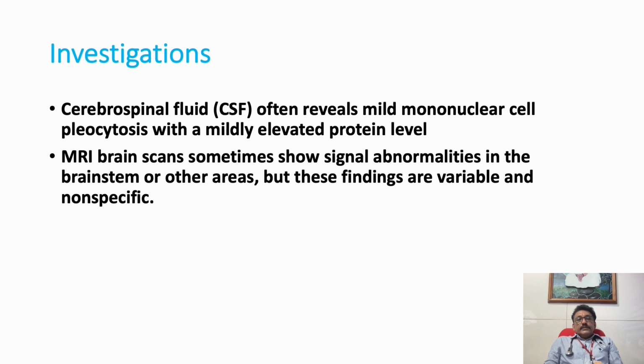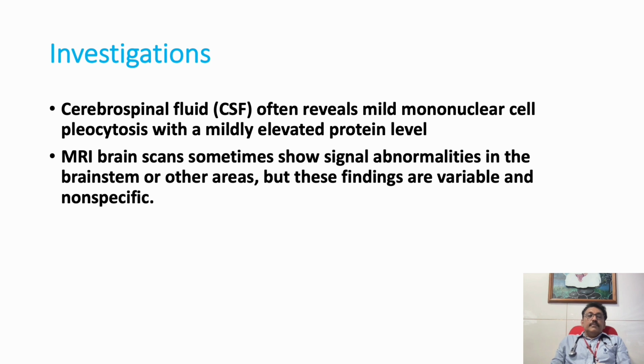Now there are limited investigations in the acute phase of rabies, because unnecessary investigations will provoke the patient and trigger laryngospasm, or all the muscles will develop spasm during the acute phase. So it is better to avoid many investigations during rabies. However, there are some investigations that can tell you about the diagnosis. One is CSF findings. You can see elevated WBC cells and elevated proteins. Cells will be predominantly lymphocytic, like a lymphocytic reaction.